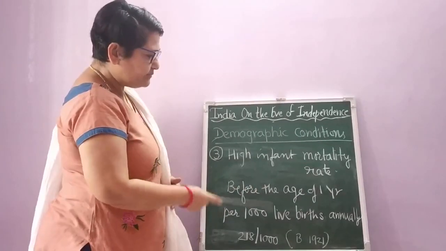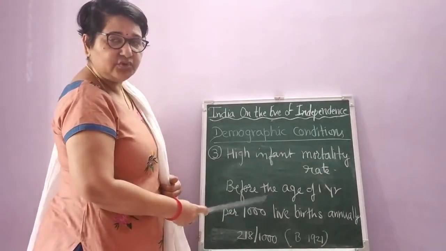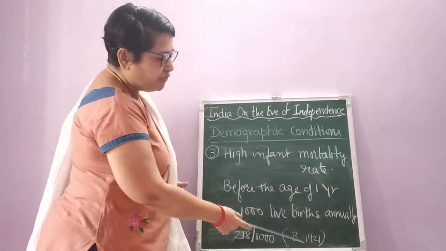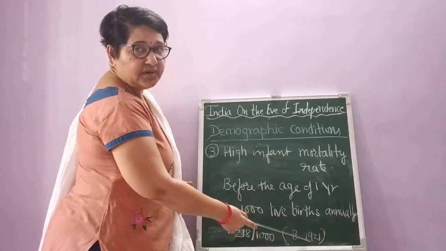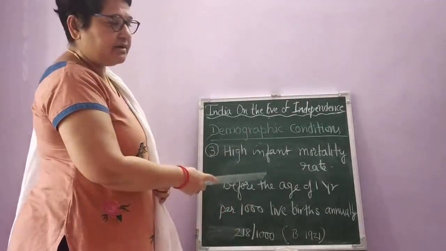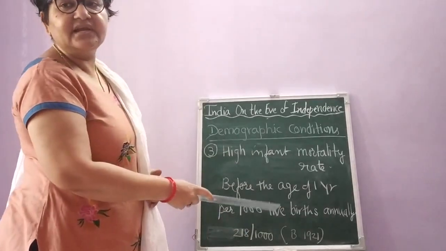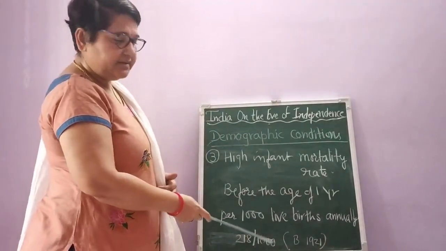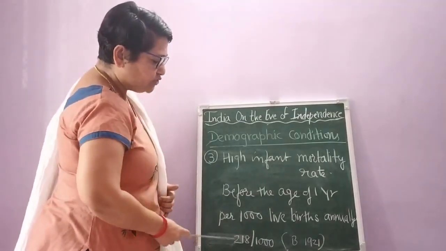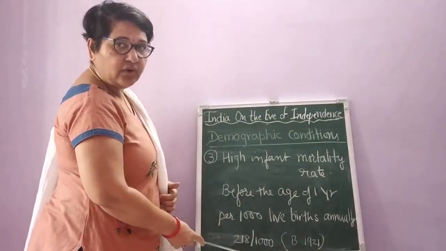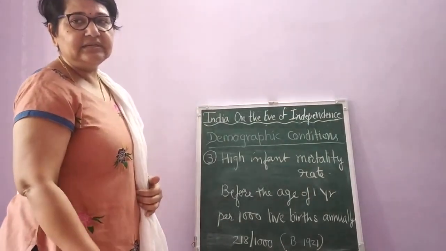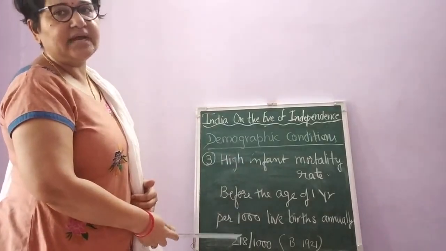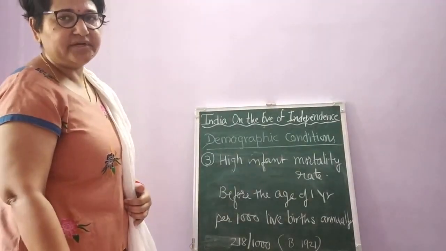At that time, before independence, or we can say during the colonial period, it was 218 per 1,000. That is before 1921. If you remember, when I was explaining the first point, I told you what the great year of divide is and why we call that year a divide, right? So before 1921, this was the situation, and now what is the situation? Let's discuss it when I'm explaining further. At that time, I'll explain what that is, right? Okay. Let's discuss the next point now.